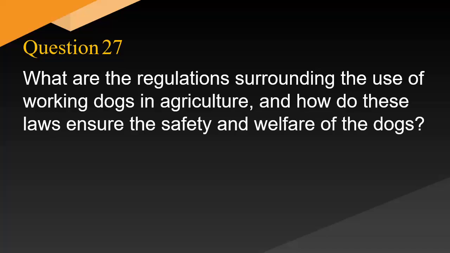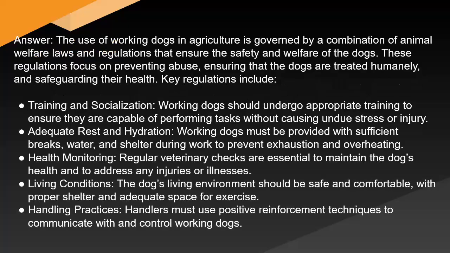What are the regulations surrounding the use of working dogs in agriculture, and how do these laws ensure the safety and welfare of the dogs? Answer: the use of working dogs in agriculture is governed by a combination of animal welfare laws and regulations that ensure the safety and welfare of the dogs. These regulations focus on preventing abuse, ensuring that the dogs are treated humanely, and safeguarding their health. Key regulations include training and socialization.